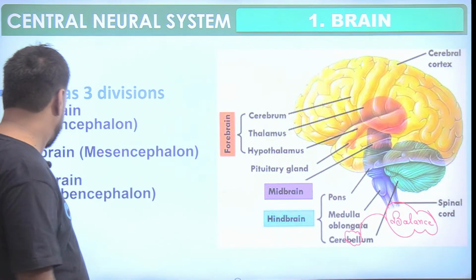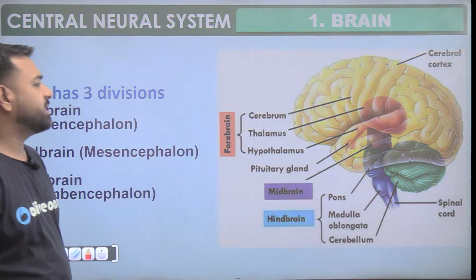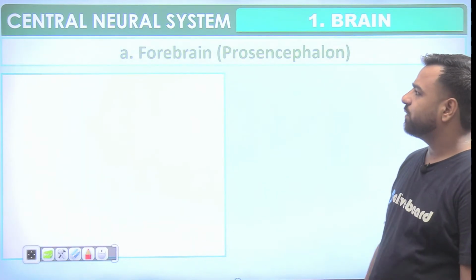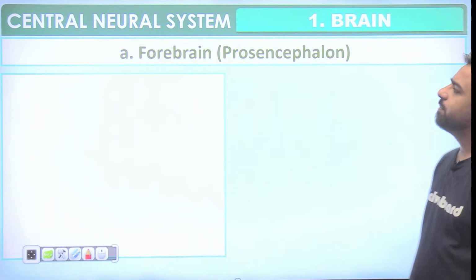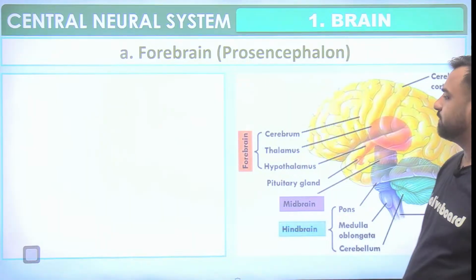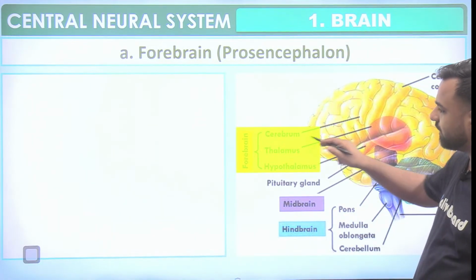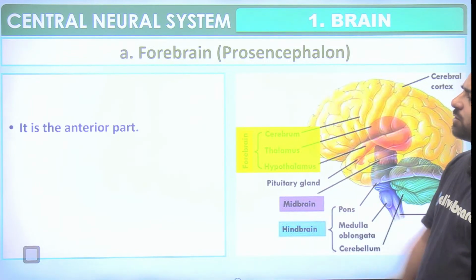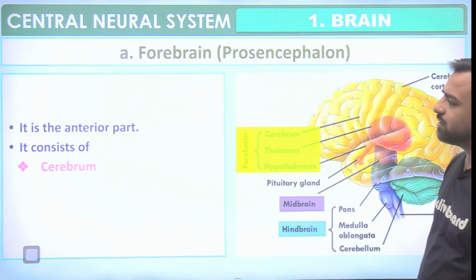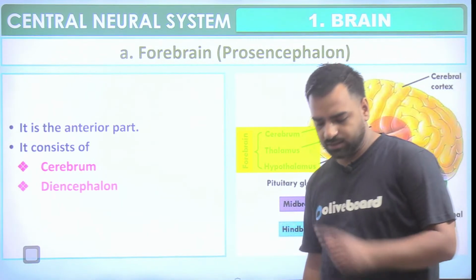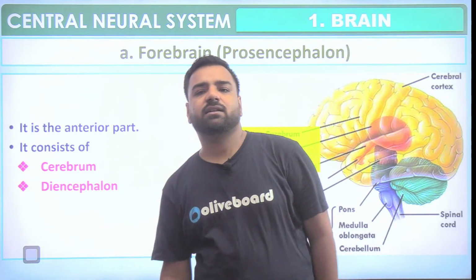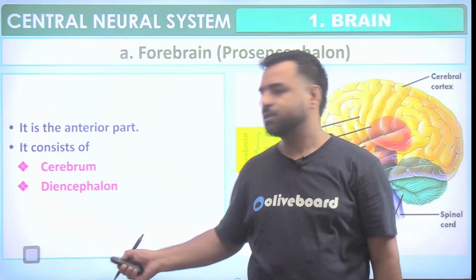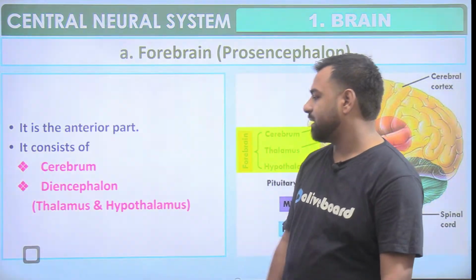Great. Next, proceeding further. So now guys, here one by one we'll discuss about all the parts of the brain. So first of all, let's go with the forebrain, that is prosencephalon. So first of all, we are talking about this section which is marked with yellow in color: cerebrum, thalamus and hypothalamus. So that's the anterior part which consists of cerebrum, then thalamus, that is, if I talk about diencephalon, that includes both thalamus and hypothalamus.